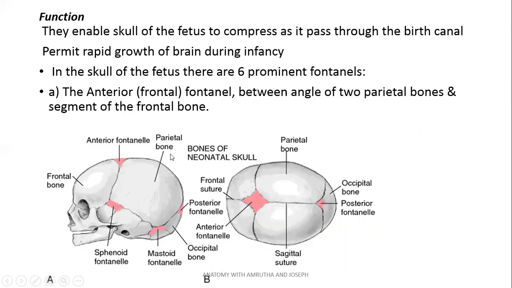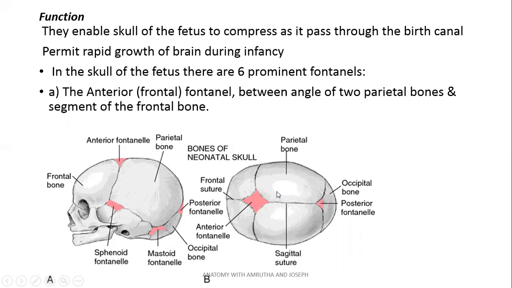The function of fontanelle is that it allows the fetal skull to compress as it passes through the birth canal. It allows overriding of one skull bone over the other skull bone so that the total circumference of the skull is reduced.